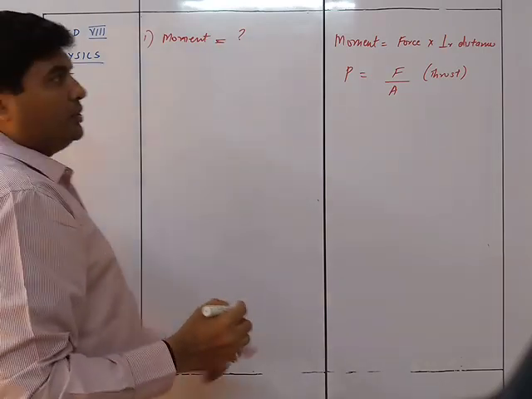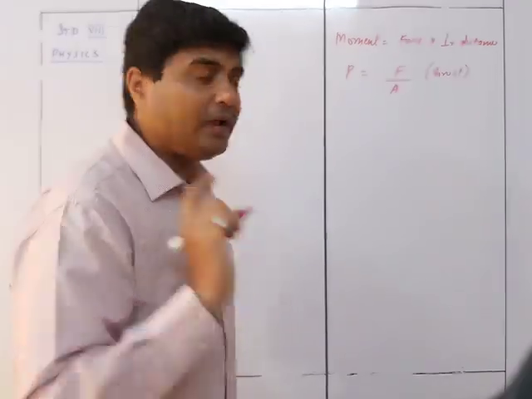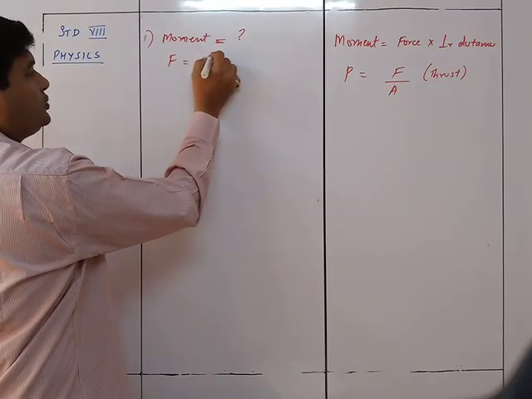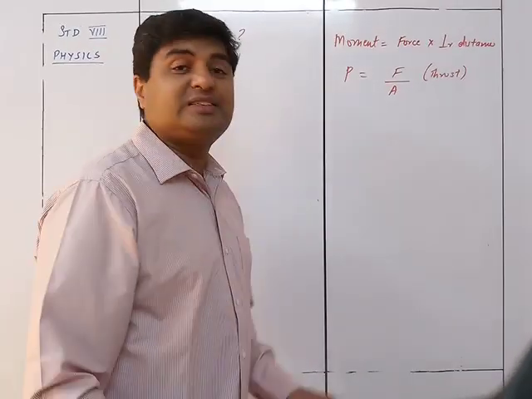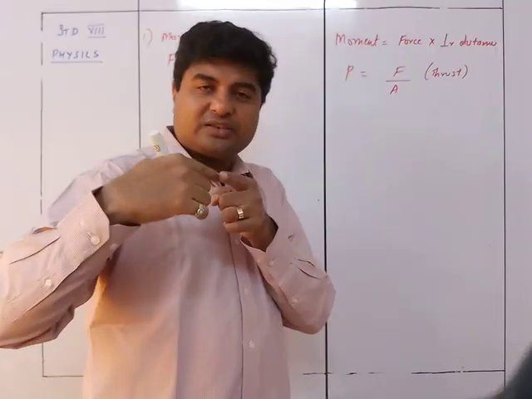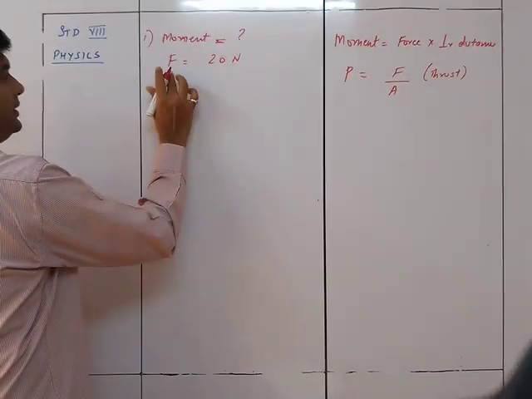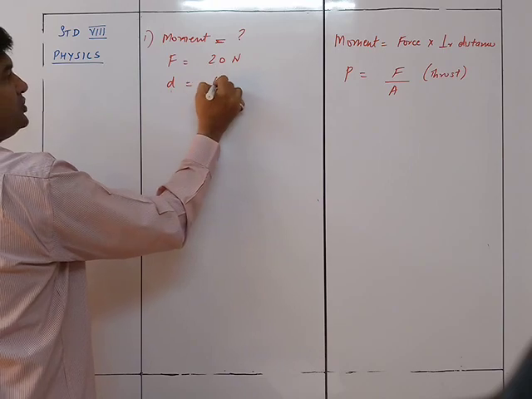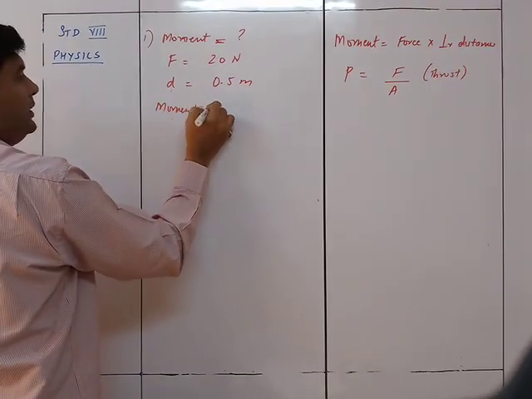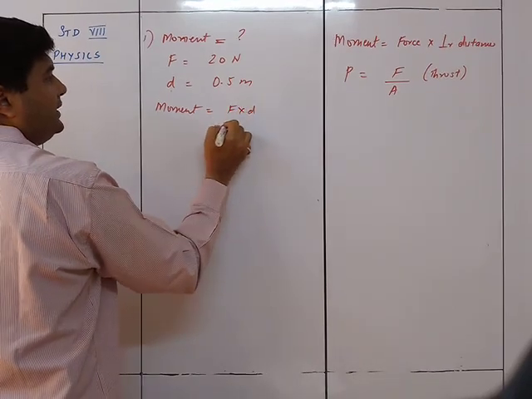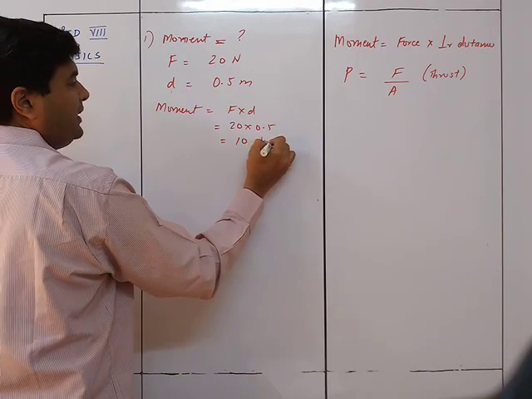What is given to you? Is force given? Yes. What is that? Moment of force of 20 Newton. So that means force is equal to 20 Newton. And what is given? About the axis of rotation at a distance, that means the perpendicular distance between the axis of rotation and the force, is how much? 0.5 meters. So distance is equal to 0.5 meters. Accordingly, moment is equal to F into D, which is 20 into 0.5, which is equal to 10 Newton meter.